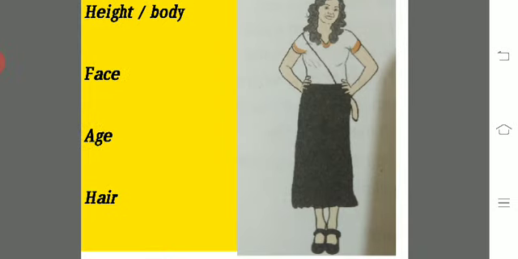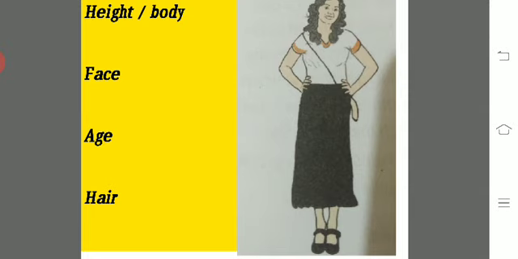First of all, take out page 17 in the workbook, which is on adjectives. You can see 4 pictures there, showing 4 different kinds of people. On my screen, there is a first young girl. That is picture 1, and in picture 1 there are columns: height, body, face, age, hair.